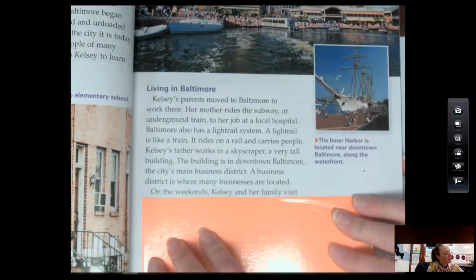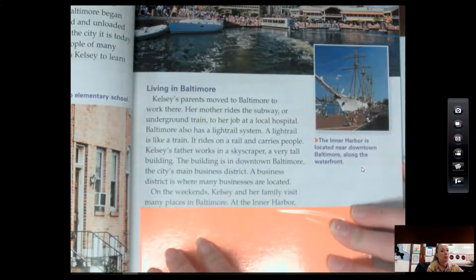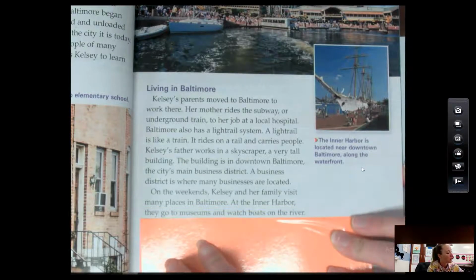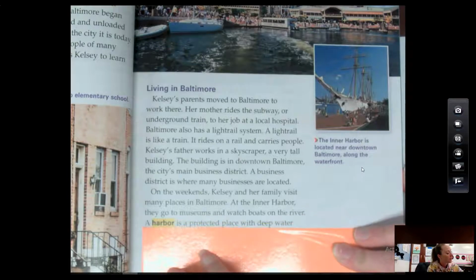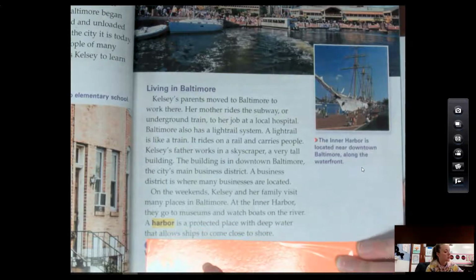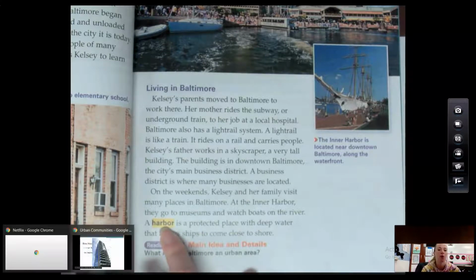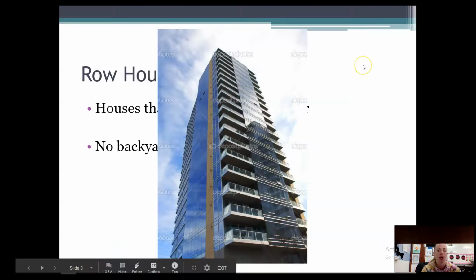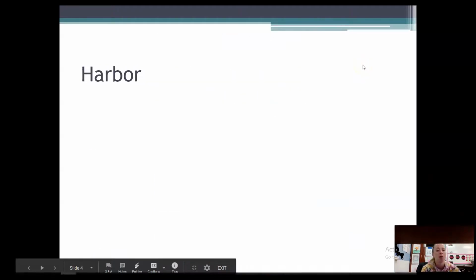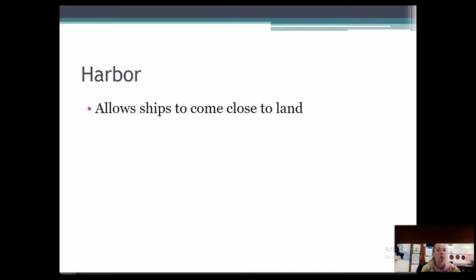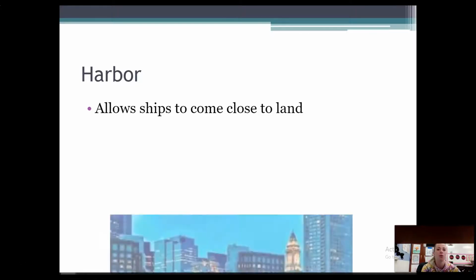On the weekends, Kelsey and her family visit many places in Baltimore. At the Inner Harbor, they go to museums and watch boats on the river. A harbor is a protected place with deep water that allows ships to come close to shore. So the word harbor, say harbor. A harbor is a place where boats can come closer to shore. So let's see what that looks like. So a harbor allows ships to come close to land. Remember, it's where the water is much deeper, so a boat can come closer.